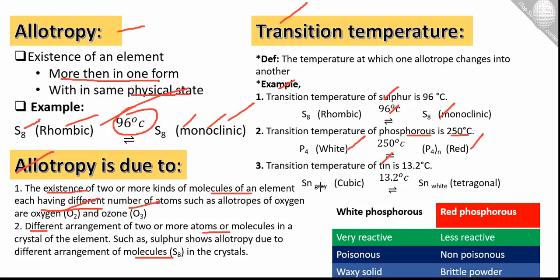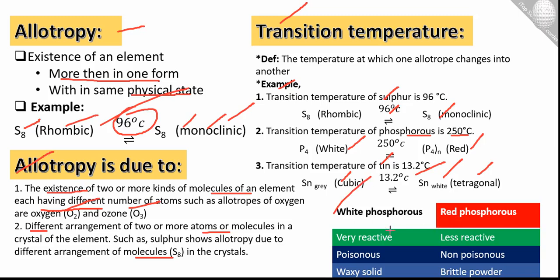Tin exists in gray and cubic shape below 13.2 degrees, while above 13.2 degrees tin converts into white and has tetragonal shape. The next one is an important short question: what is the difference between white phosphorus and red phosphorus?